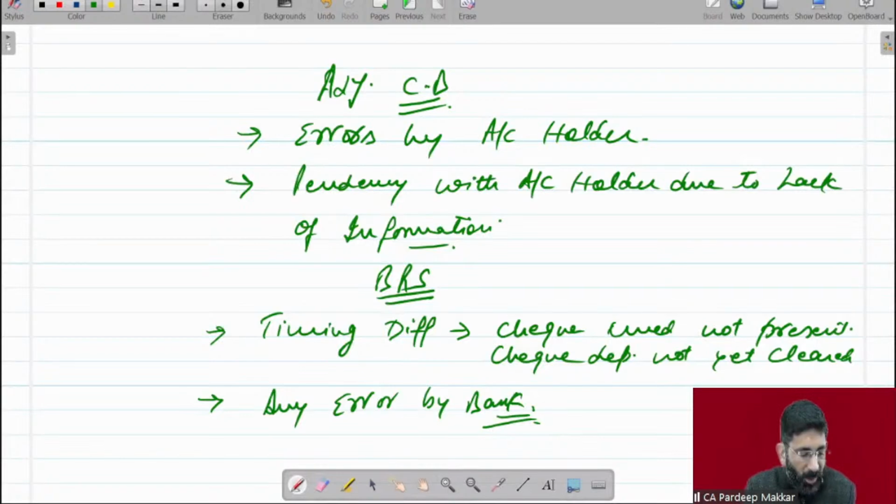Comments are also coming that live classes are beneficial. So if all students think live classes are fruitful, first of all you must commit yourself that we will not go for recorded, we will go for live classes. Second, you will have to guide other friends also, because normally we are happy when all our friends clear this CA exam with flying colors, है ना. मजा तो तभी आता है अगर सारे क्लियर हो जाए. वो क्या, मैं क्लियर हो गया दूसरा फेल हो गया तो मजा ही नहीं आता.